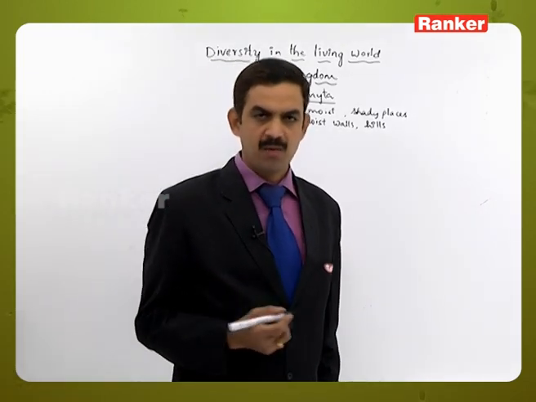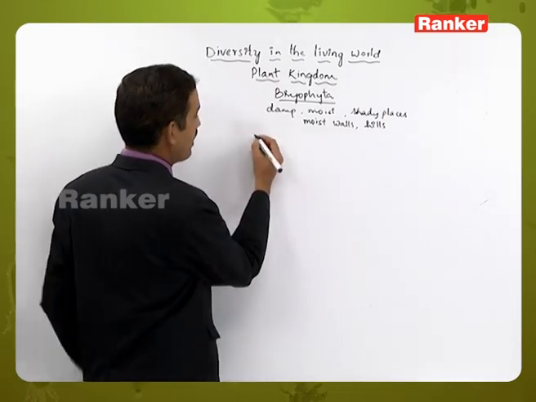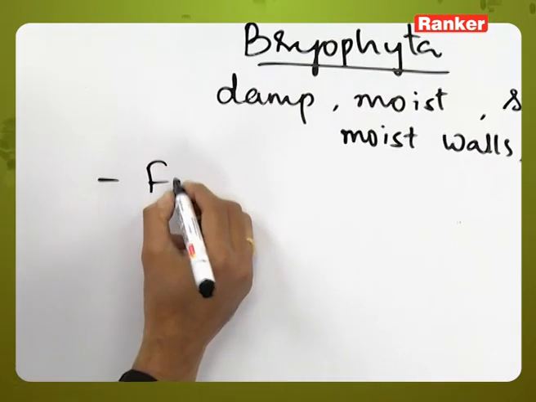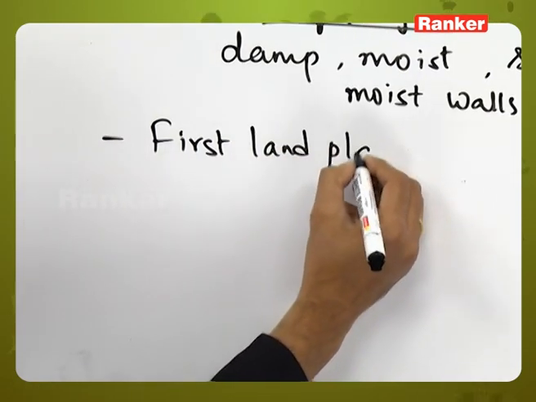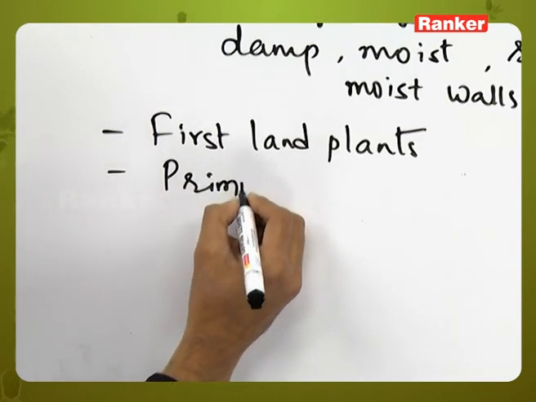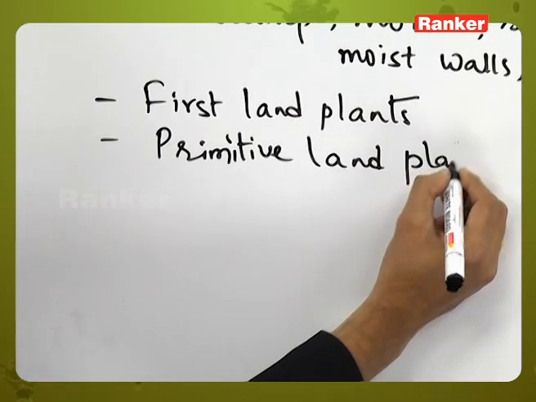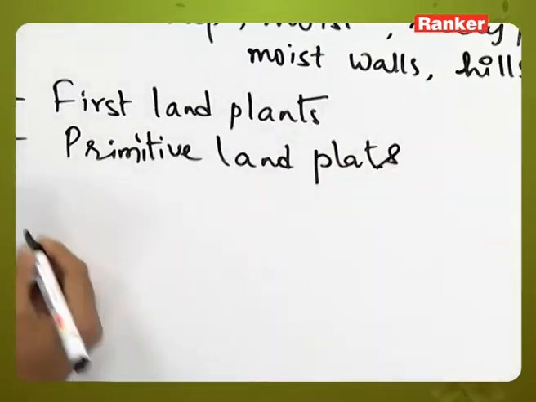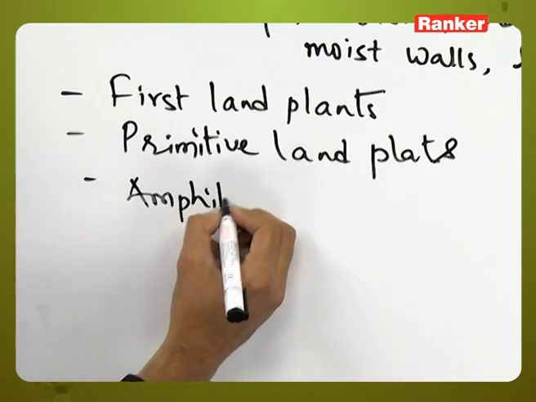In such areas they grow more frequently, and Bryophytes are considered to be the first land plants and primitive land plants. These are considered to be the amphibians of the plant kingdom.